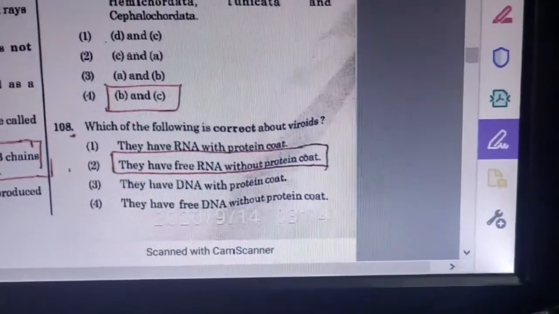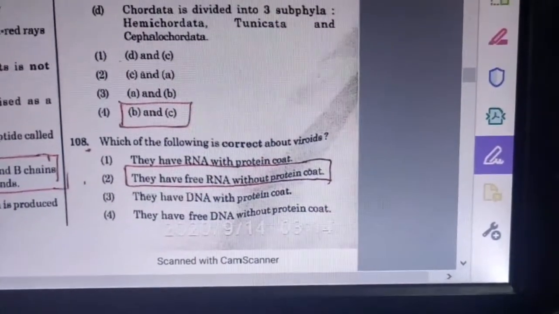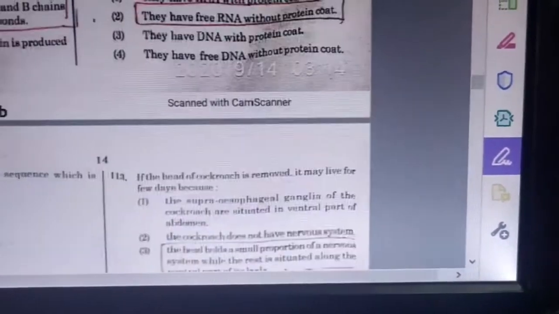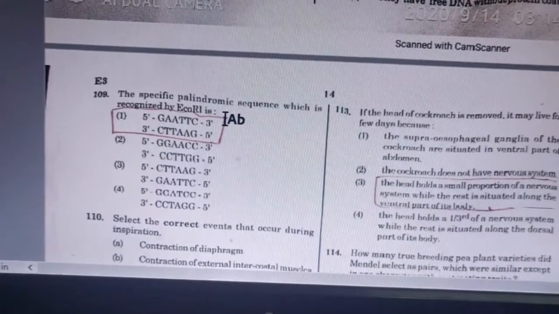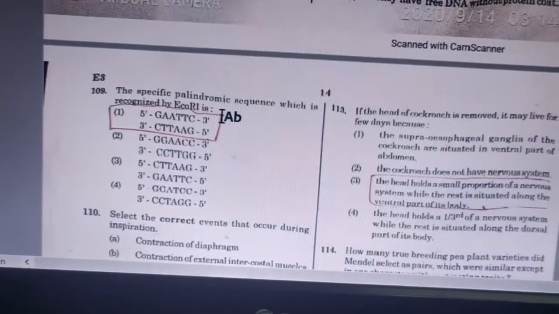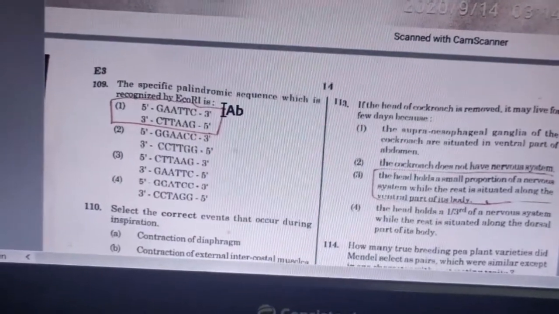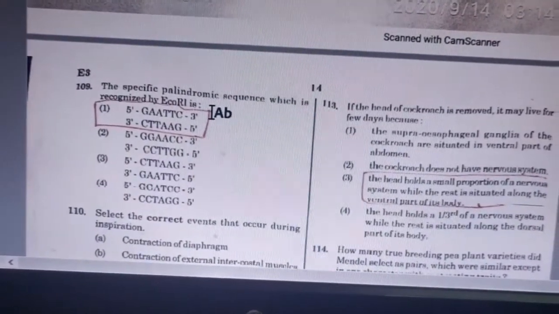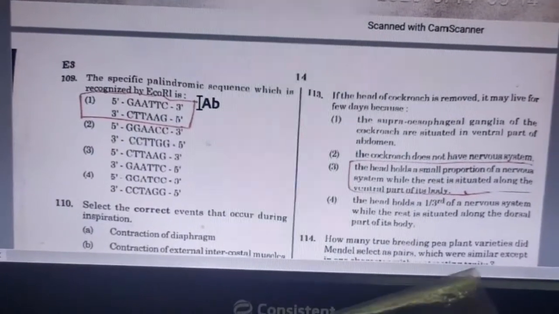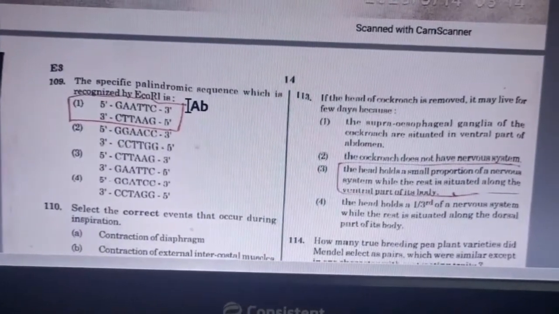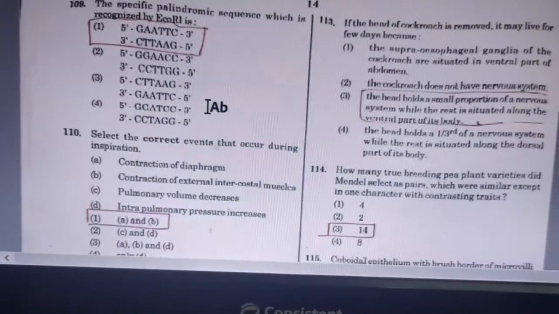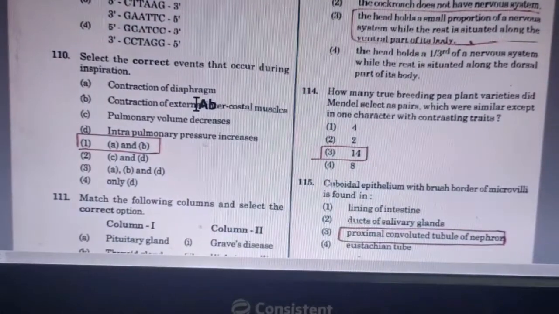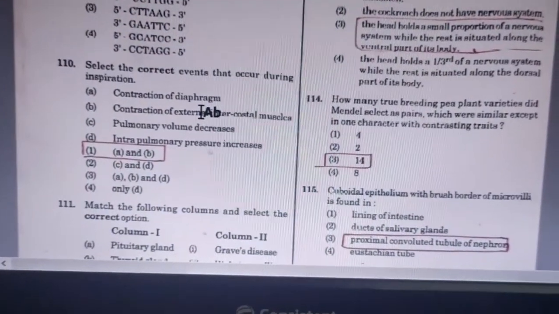The correct answer about viroids is, they have free RNA without protein coat. Then question 109, the palindromic sequence which is recognized by EcoRI is 5'-GAATTC-3' and 3'-CTTAAG-5'. And question 110, select the correct events that occur during inspiration.